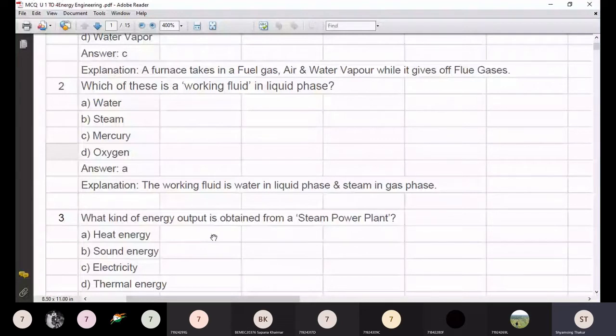Yes, students, answer anyone or choose anyone. There are two methods of choosing any answer. Number one, you must know the correct answer. Number two, you must be able to eliminate the options to go for the correct one. Electricity.